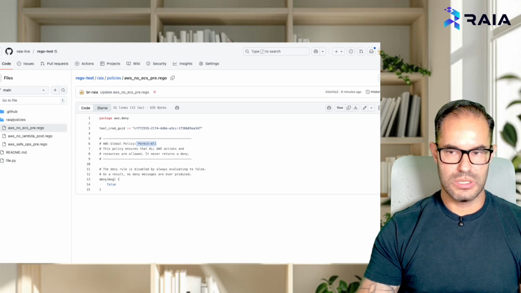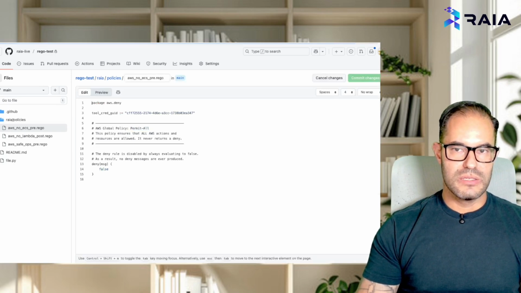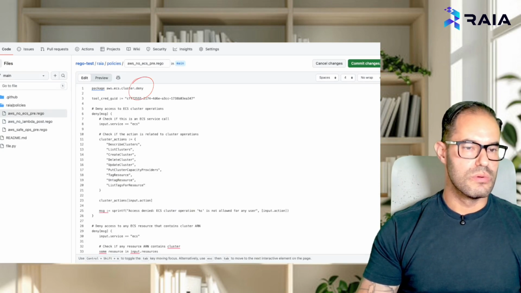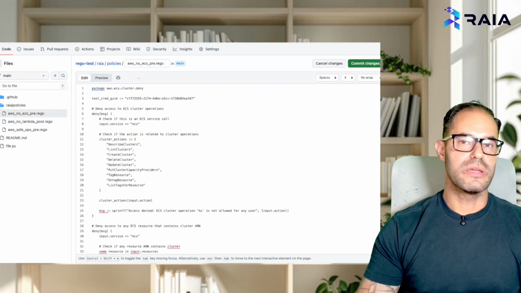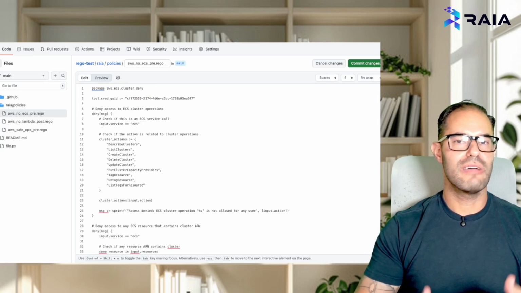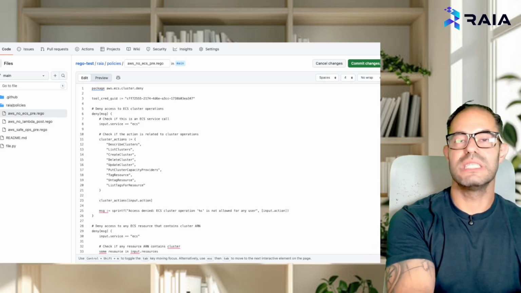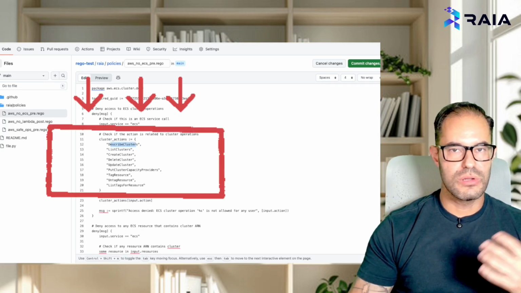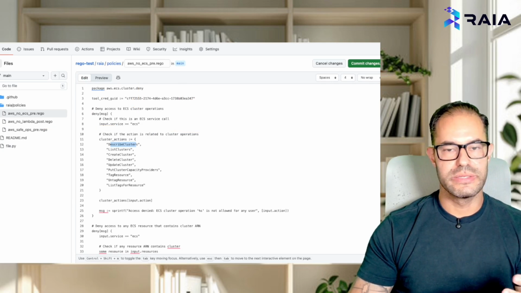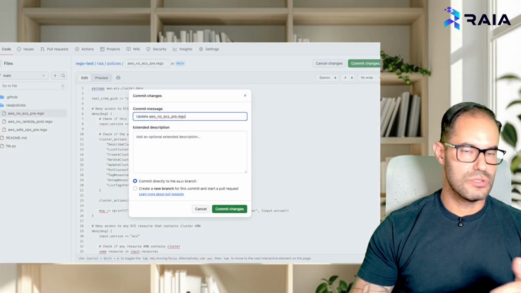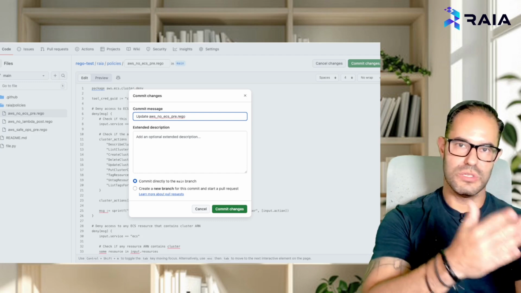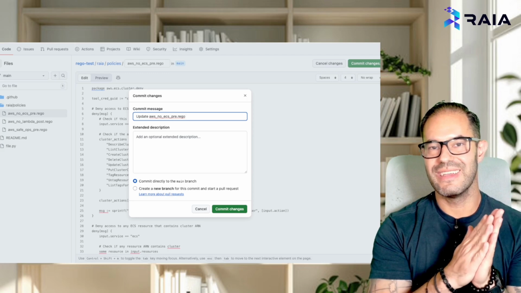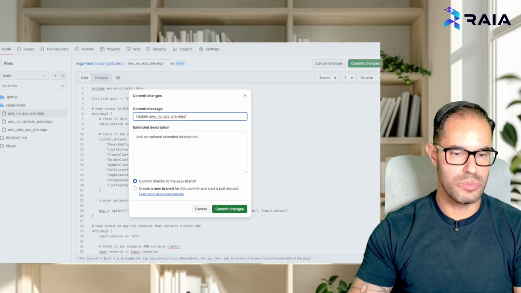But let's say you want to change it. I'm going to basically edit this file directly here, and I'm going to build a different rule, right? I'm going to say, hey, ECS cluster deny. I want to make sure that my agent does not have access to ECS clusters. I have actions here to say you cannot describe cluster, list cluster, or do any of these type of things. I'm going to save and commit this change to master. You should not do this. I'm just doing this as an example to show how you can build detailed policy as code, store it in Git, and integrate your pipeline directly to the Raia control plane.